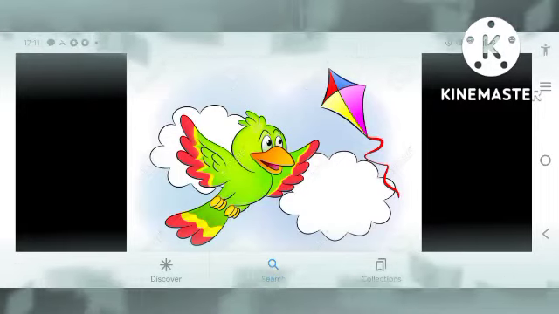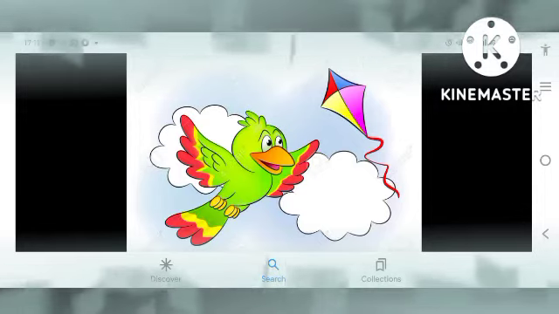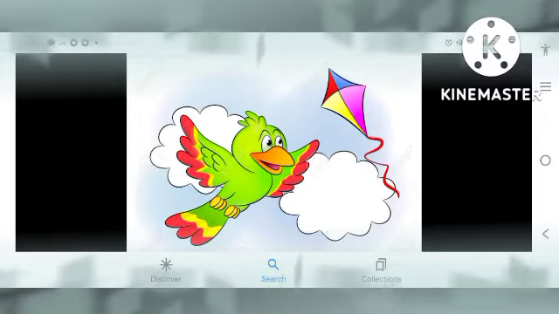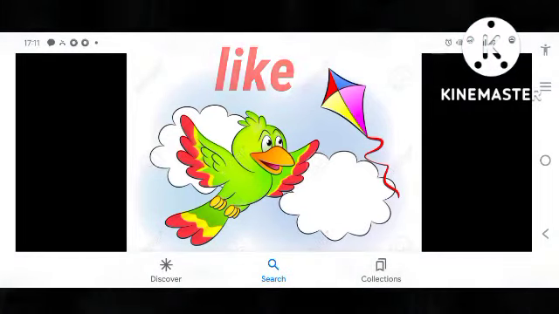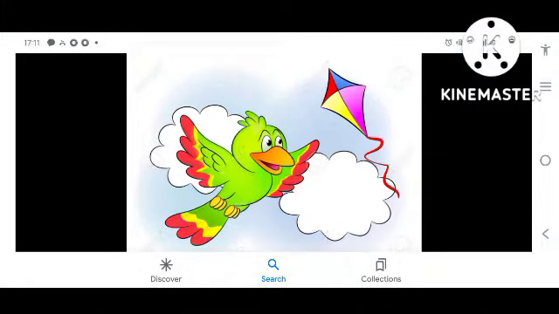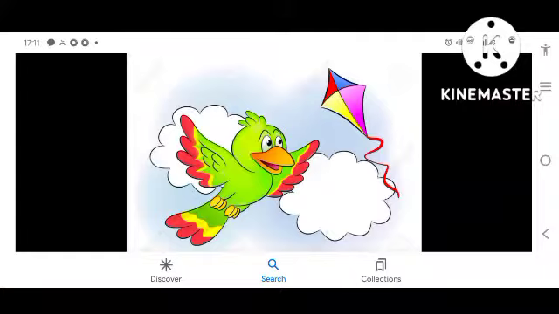Here, the poet is comparing two things. What are they? The kite and the bird. She uses the word like to compare the two. Okay, so what is this poetic device the poet has used? It is called simile.